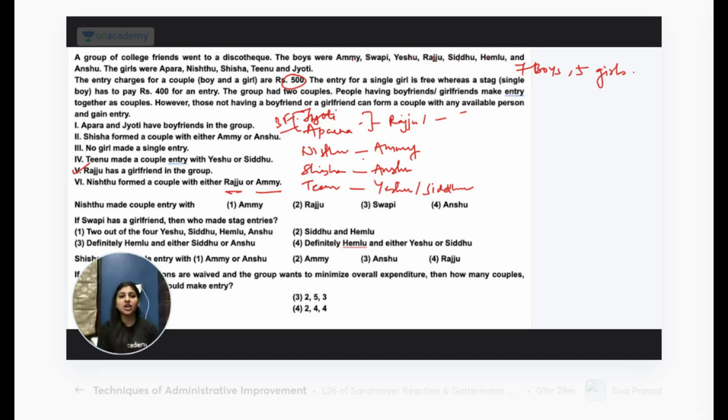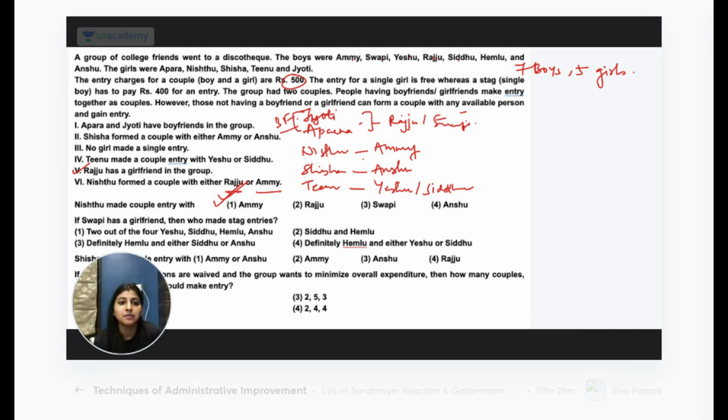And Sisha, who could have formed a couple with Emmy or Anshu, will now form a couple with Anshu because Nishtu has already done it with Emmy. Done. Now let's go to the questions. Nishtu made a couple entry with Emmy. If Swapi has a girlfriend, then who made a stag entry? So if Raju and Swapi are the two who have girlfriends, which means who will make single entries?